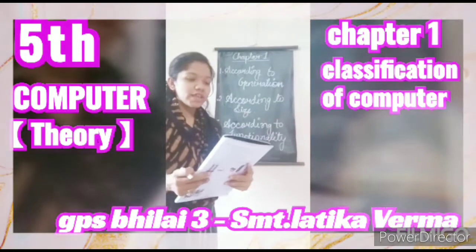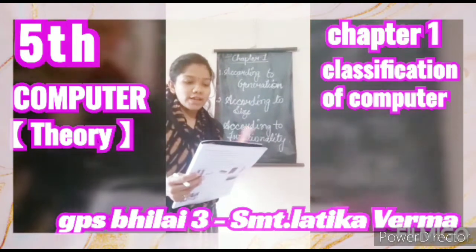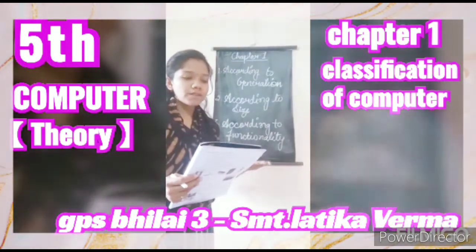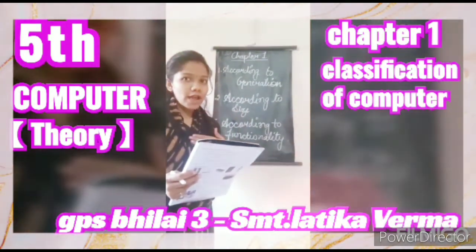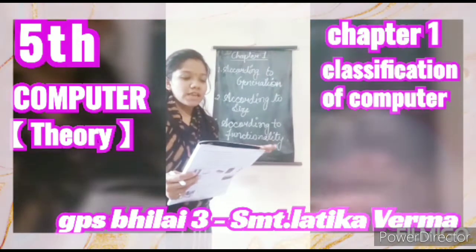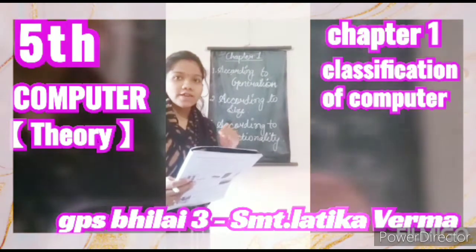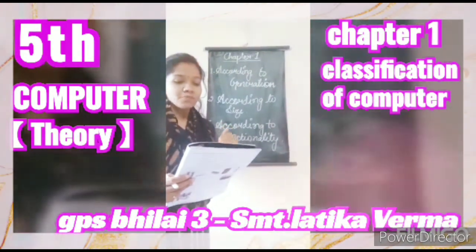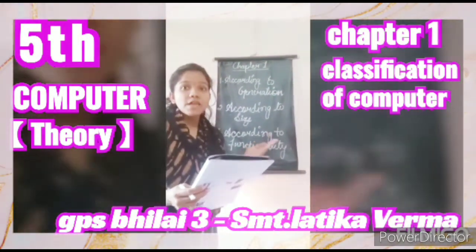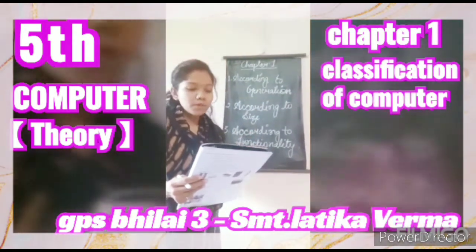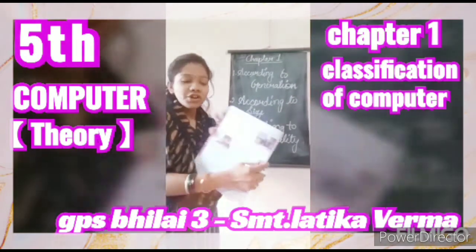Then in the second generation, 1956 to 1963, they developed the transformation of language. The computer cannot understand our language, so they developed the language of the computer to be easier and faster. Then in the third generation, 1964 to 1971, they developed the IC, integrated circuit. The computer developed many types of integrations, and its size became smaller.